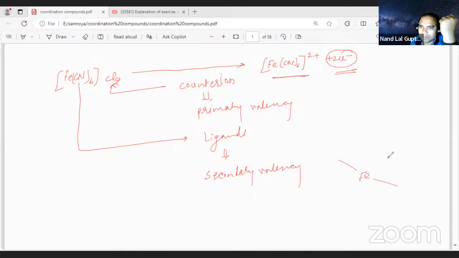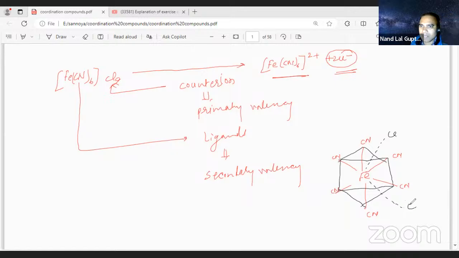Fe. Here 6 valencies are there. Here is one cyanide ion, here is another CN, and another CN. In total, 6 CN are there. We represent these by solid lines. This solid line represents the secondary valency. And what about the primary valency? You can mention the primary valency by a dashed line, somewhere here. Right. So this is all about Werner's theory, dear student.